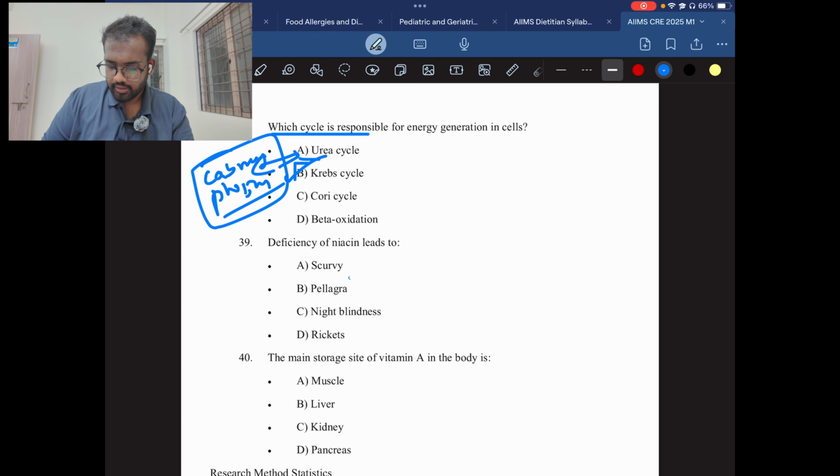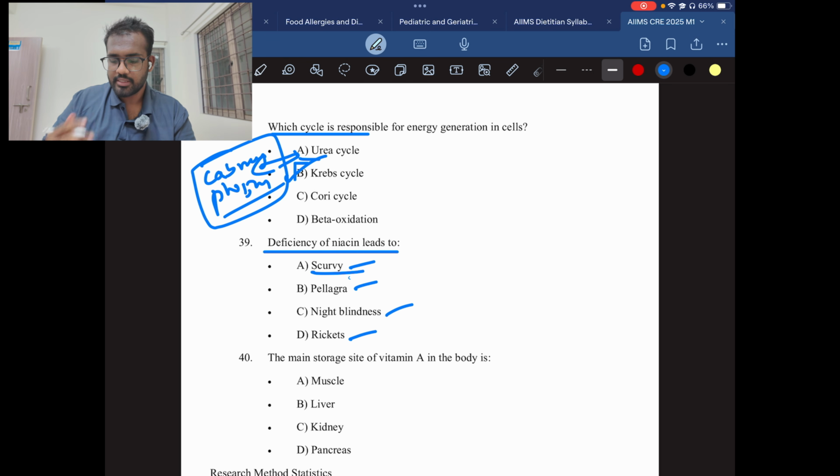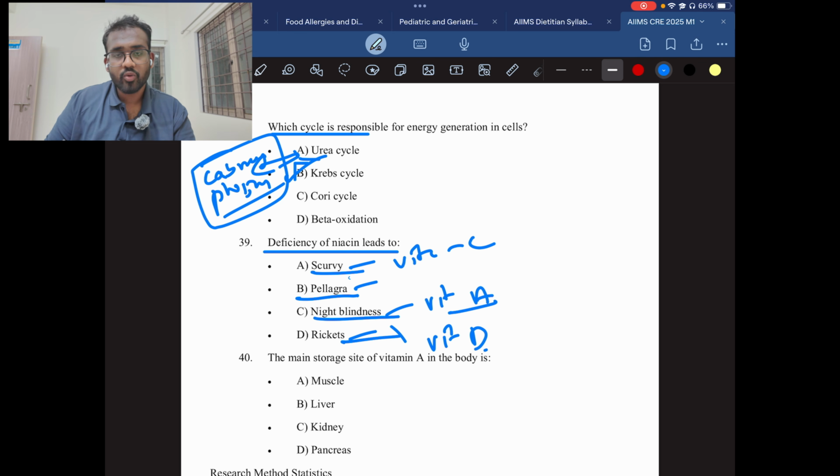Question number 39. Deficiency of niacin leads to: scurvy, pellagra, night blindness, rickets. So here I have also explained before. Scurvy is a bleeding gum disease which is caused by vitamin C deficiency, and night blindness is caused due to vitamin A deficiency. Rickets is caused due to vitamin D deficiency. Then comes pellagra. There is only one option that fits, that is pellagra. So the answer will be pellagra.